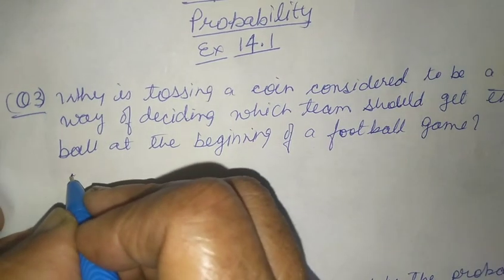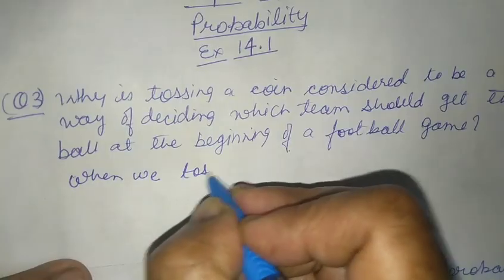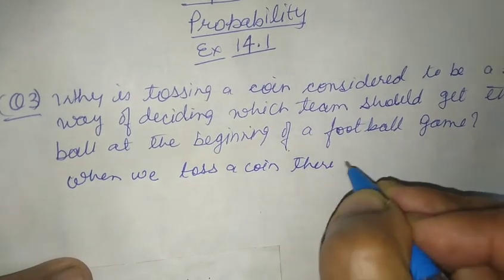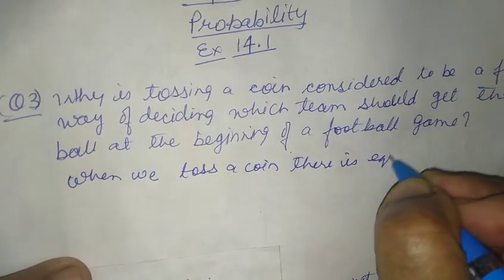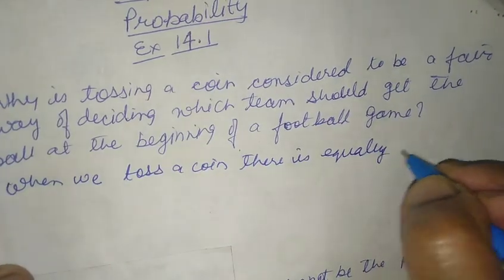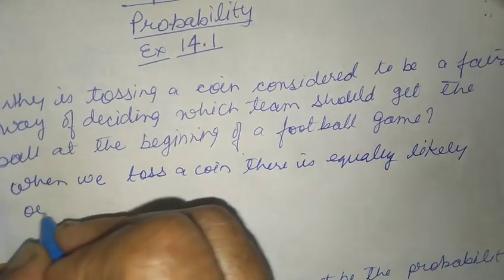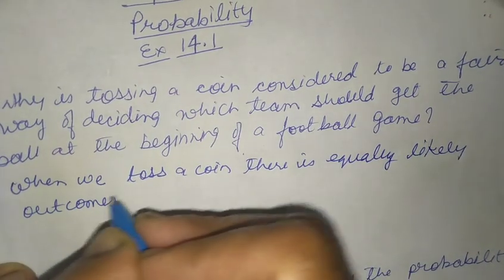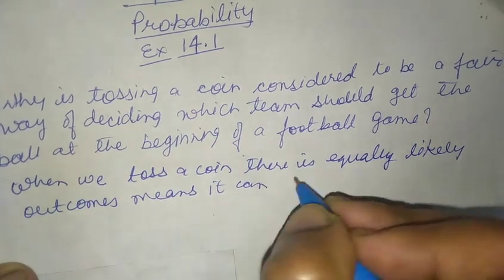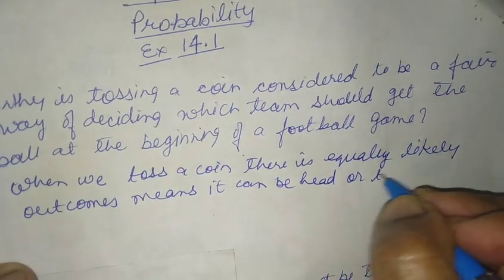When we toss a coin, there are equally likely outcomes, means it can be head or tail.